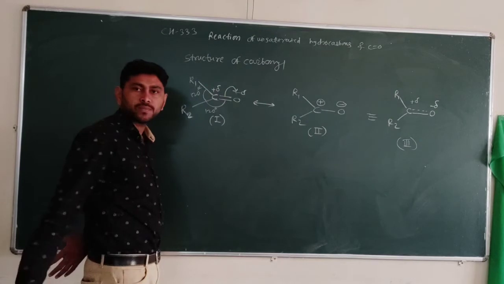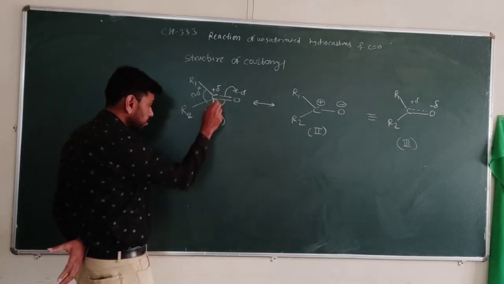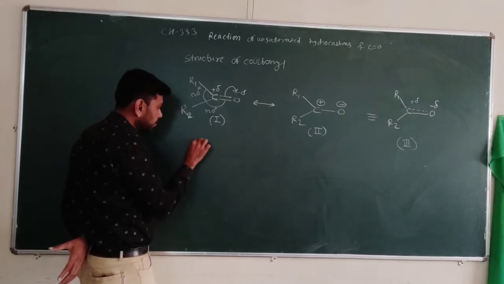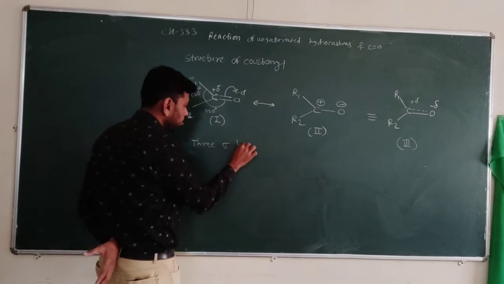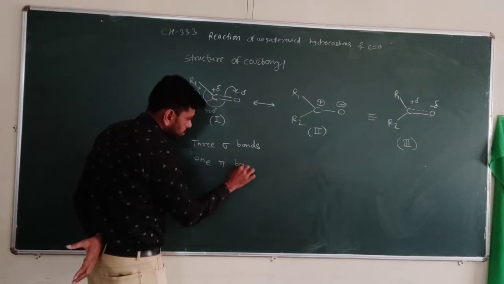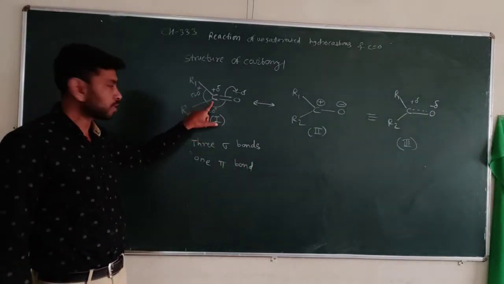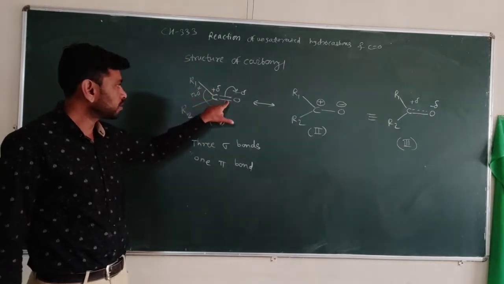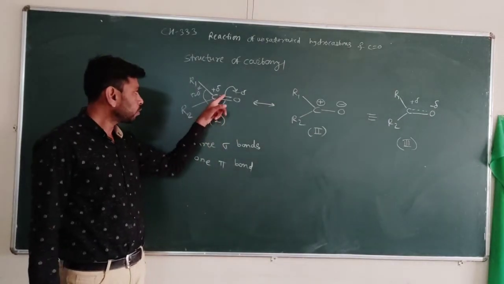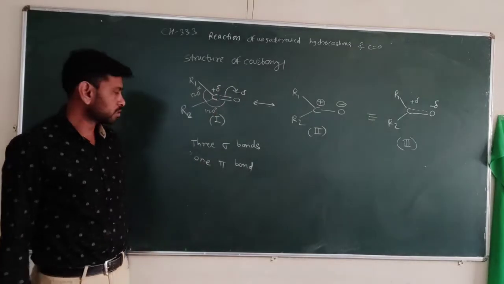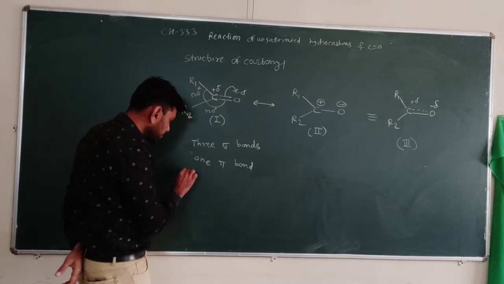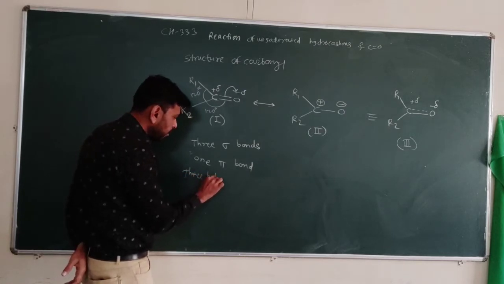What does our observation say? This carbonyl compound contains 3 sigma bonds and 1 pi bond. Out of the two bonds of the carbon oxygen double bond, one is a sigma bond and the other is a pi bond. So 3 sigma bonds and 1 pi bond. So 3 hybrid orbitals of carbon,